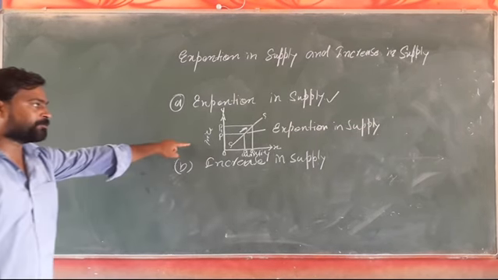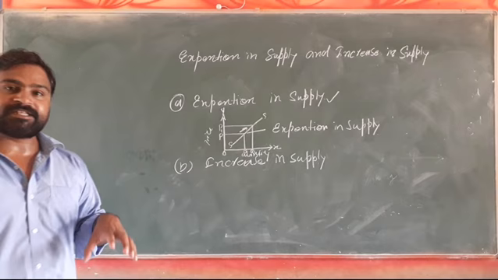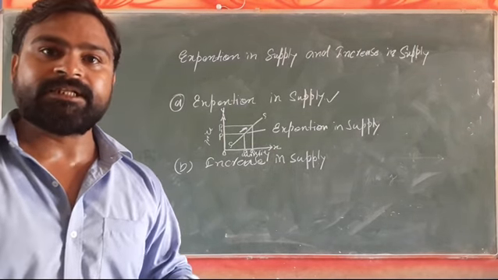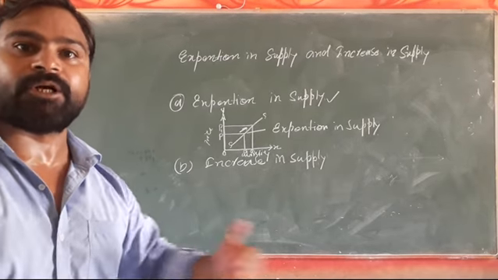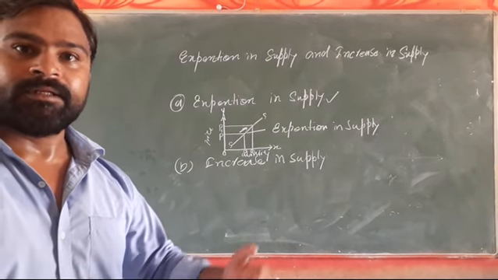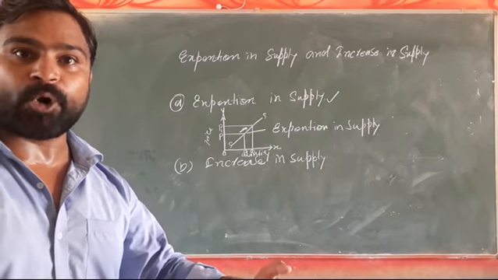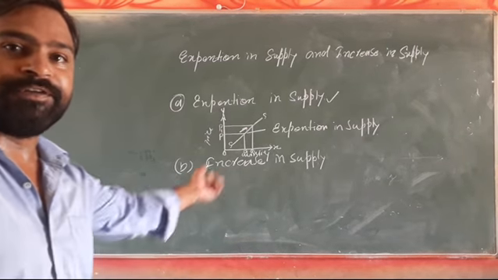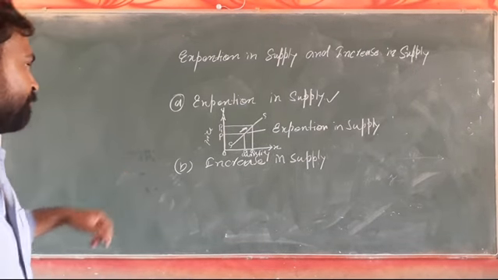Okay, so expansion of supply is where the supply increases as a result of increase in the price of the commodity. It means supply is responding, changing or increasing as a result of increasing the price of the commodity.